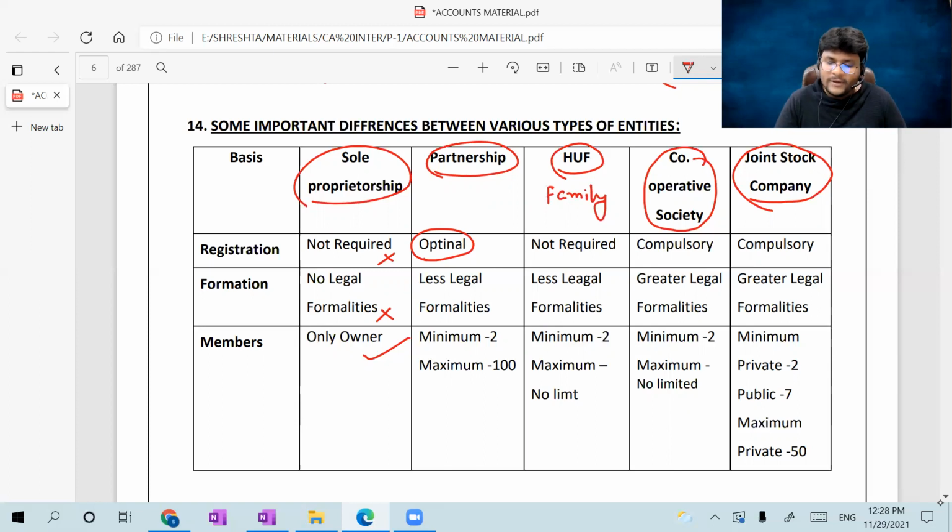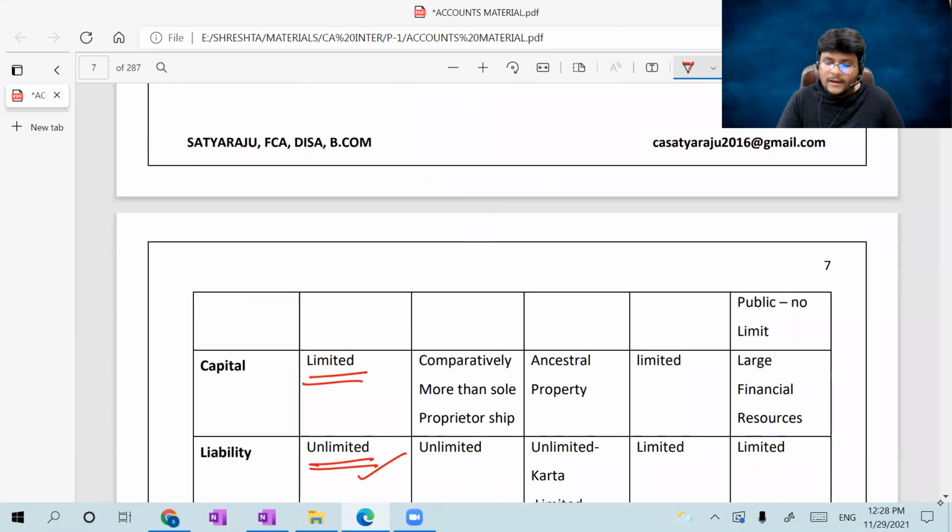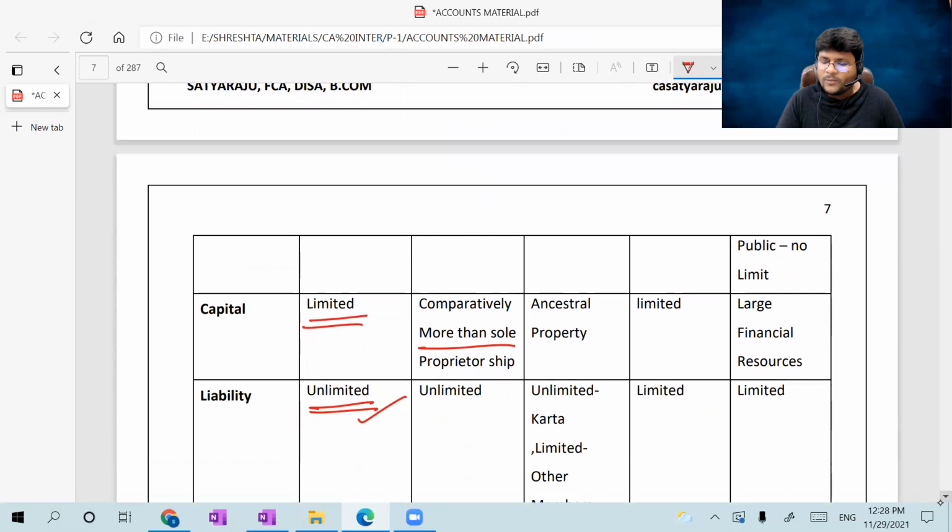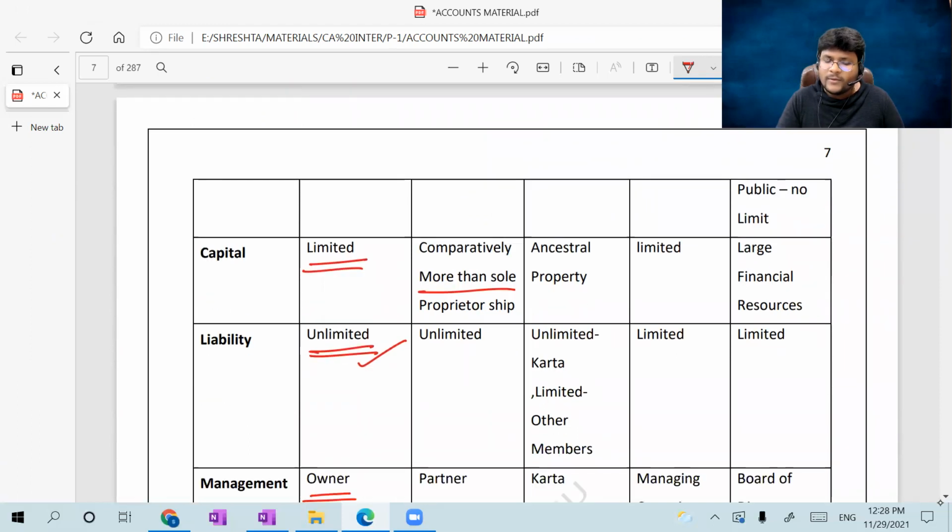Okay, coming to the formation, less legal formalities, not that many legal formalities compared with the company. So partnership, less legal formalities, minimum 2, maximum 100. Okay, next, capital comparatively more than sole proprietorship. Why? Because in case of a partnership firm, more than one person will contribute the capital. Liability again unlimited. I can put it like this, jointly and severally. So liability is jointly and severally.